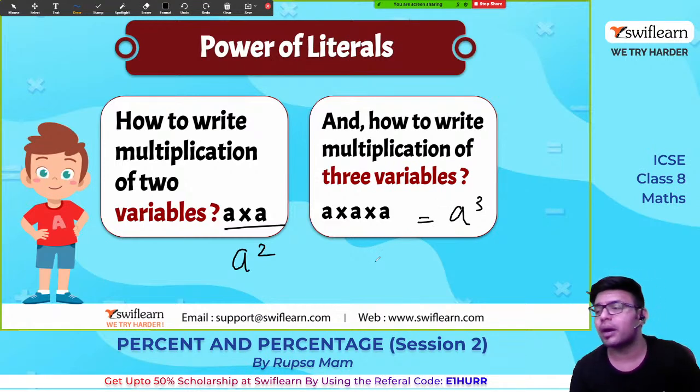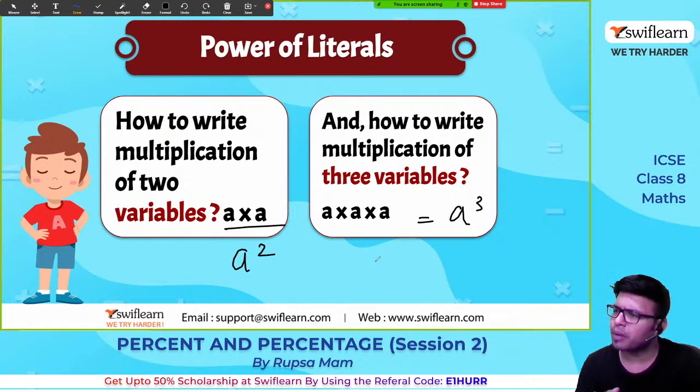A to the power of 5, A to the power of 10, it has to be read like this. Okay. So we can also say A to the power of 2, and A to the power of 3. Yeah, we have a special name, A square and A cube.